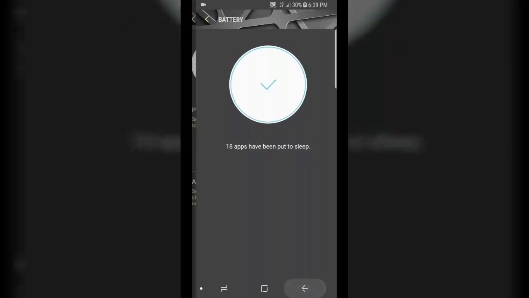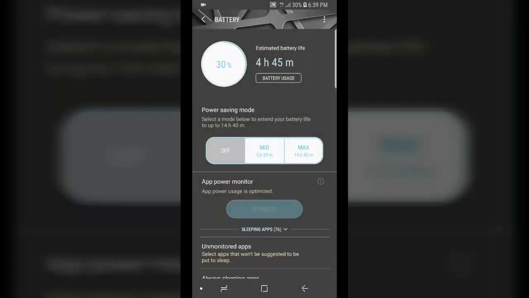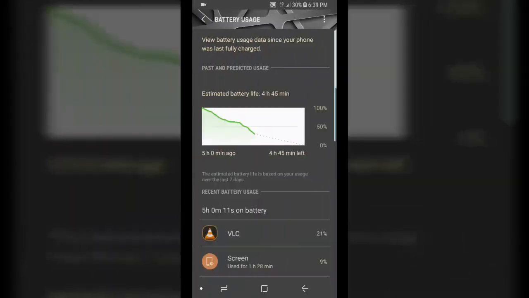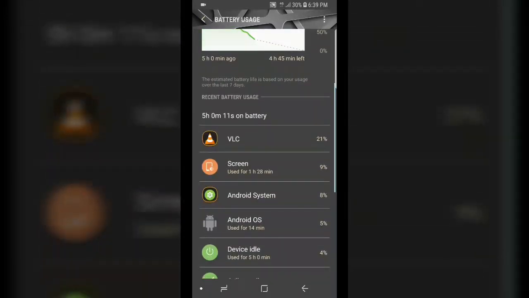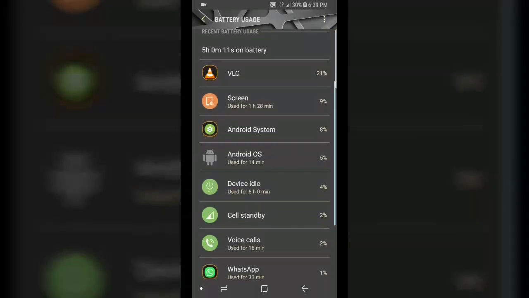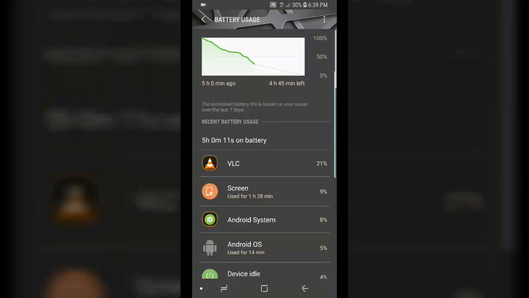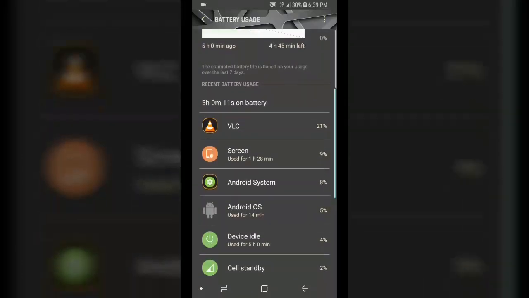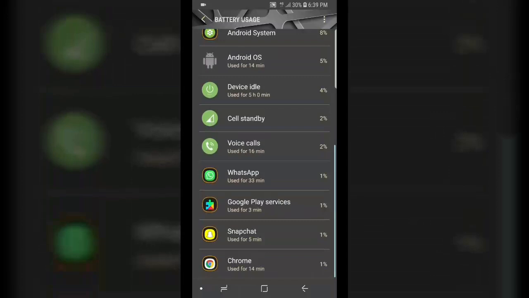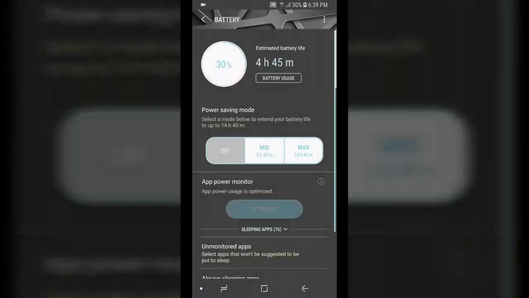So we're good. Then take a look here at the usage. We see which program, and the percentage of usage of each one of them. So as you see here, VLC takes 21 percent of the usage, which is okay, no problem.